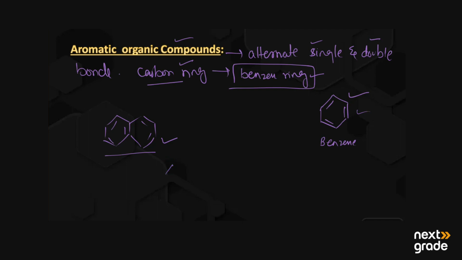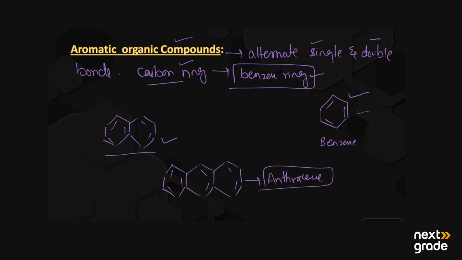As a third example, we have three benzene rings fused with each other and joined like this. This is the structure of anthracene. So these are the aromatic organic compounds containing alternate single and double bonds in their structures.